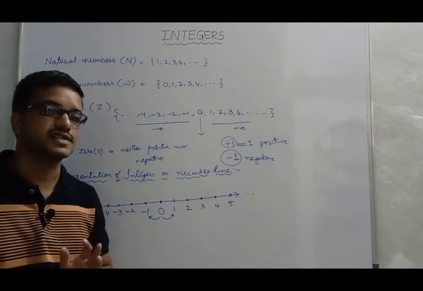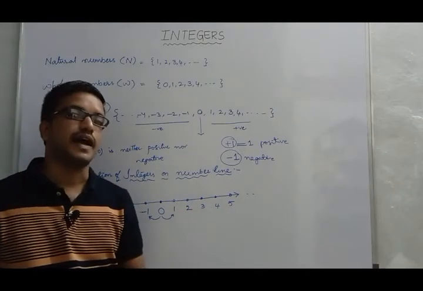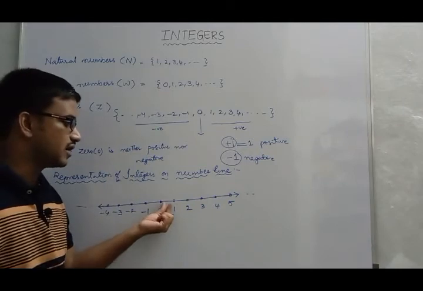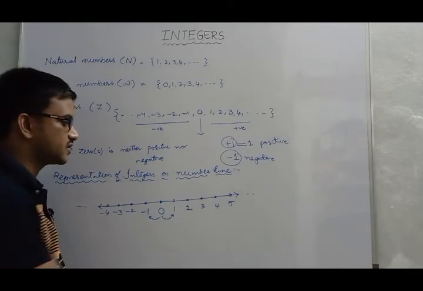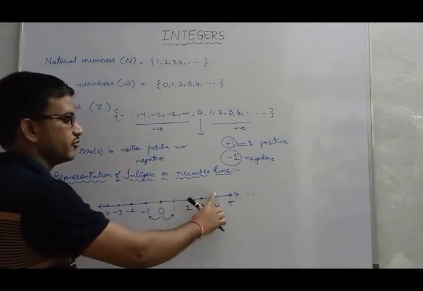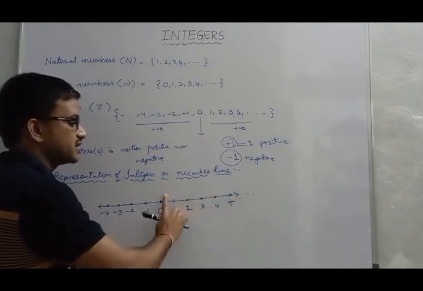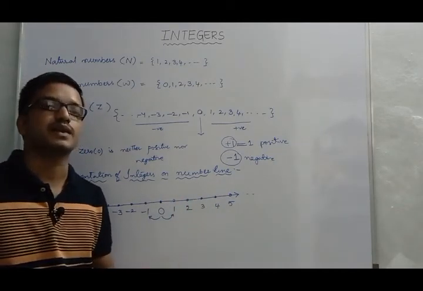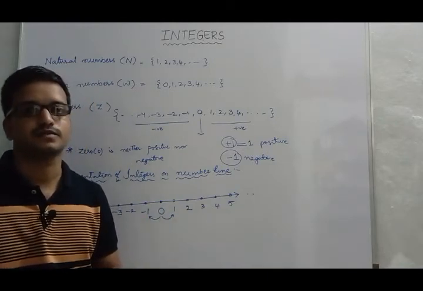How can you convey the answer? Clearly in the question it is stated right side of 0. Right side of 0 means all are positive. And the distance of 5 units means at 1 unit you have 1, 2 units 2, 3 units, 4 units, 5 units. So the distance between 0 and 5 on the number line is how many units? 1, 2, 3, 4, 5. So in this way we can represent integers on the number line. Okay.